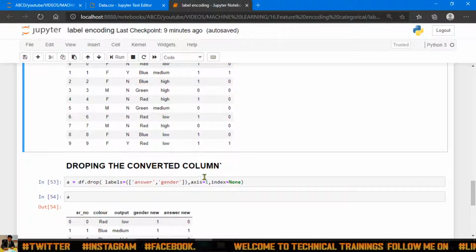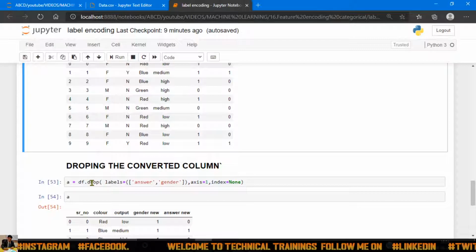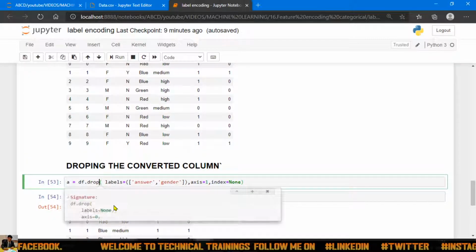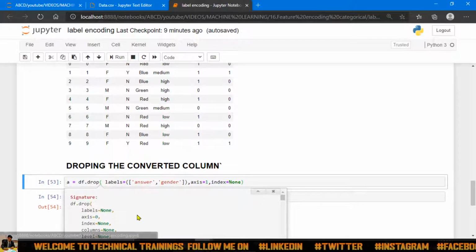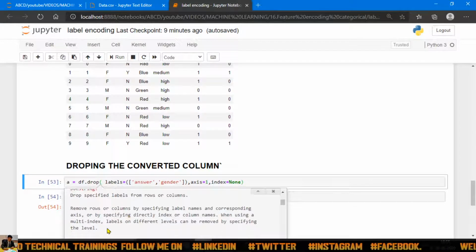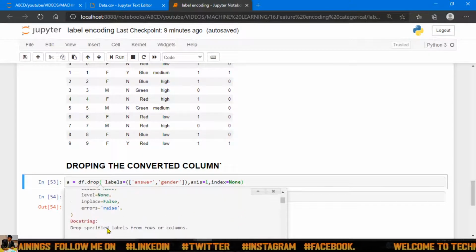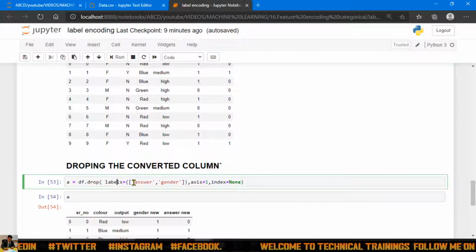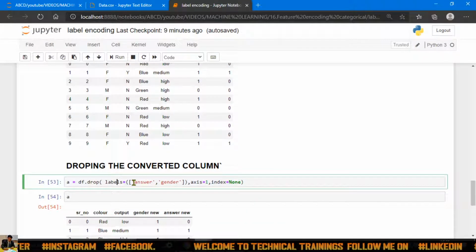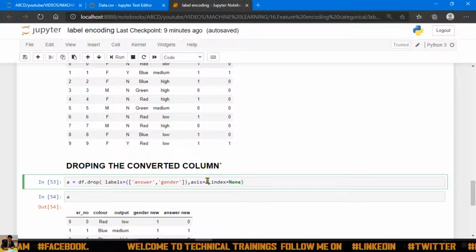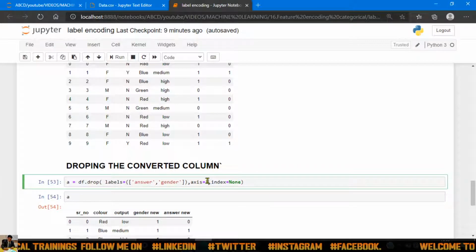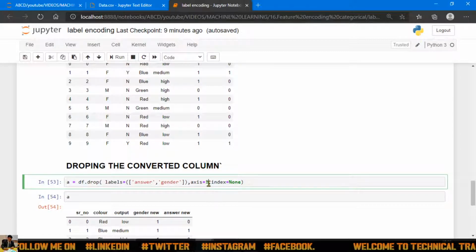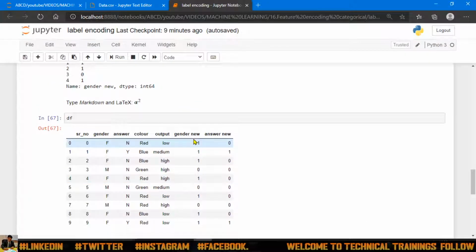To drop the converted column, I will use df dot drop. You can see the feature description over here, what it means. Just to drop the column, we use this. Labels equal to, you have to mention the name of your column or row. That depends on your axis. If your axis is 1, it will take them one by one as columns. If your axis is 0, it will take them one by one as rows. I have made it 1 because I want to drop the columns.